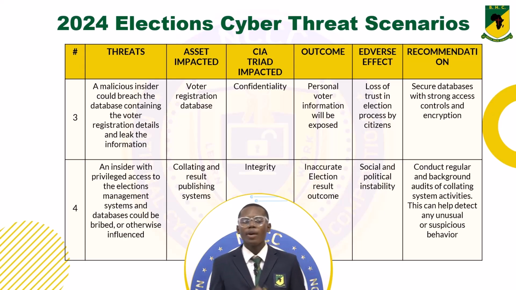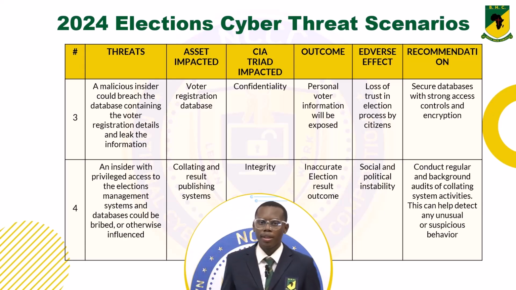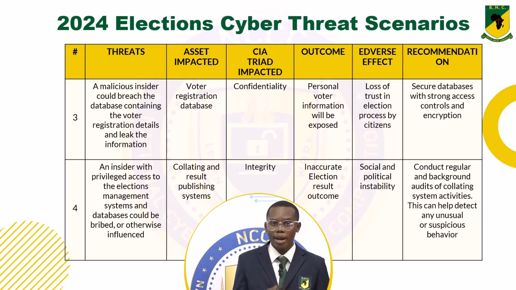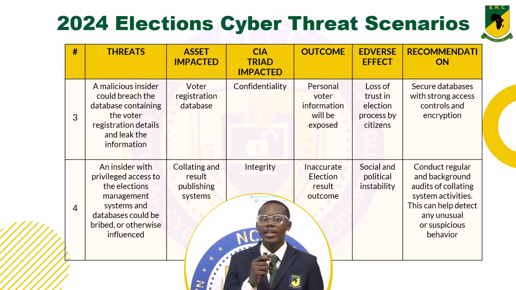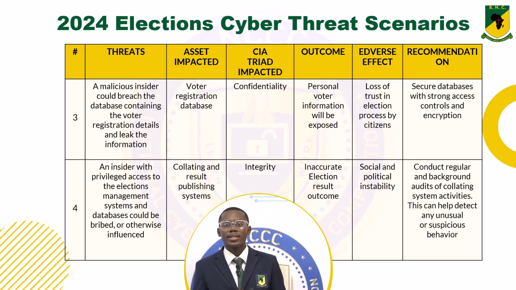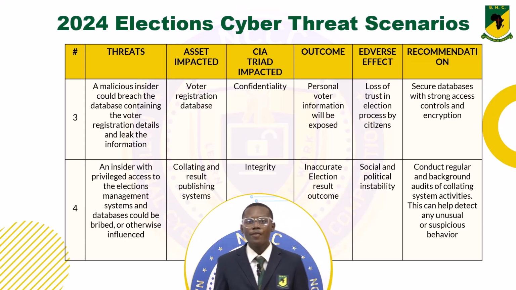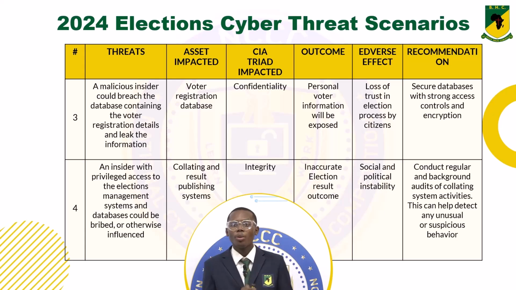4. An insider with privileged access to the elections management systems and databases could be bribed or otherwise influenced. If an insider with privileged access to these systems were to be bribed, it would pose a significant threat to the integrity of the electoral process. This attacker could change or alter any information in the electoral database or even compromise the security of the systems. To mitigate this threat, we need to conduct regular and background audits of the collating systems to help detect any suspicious behavior.